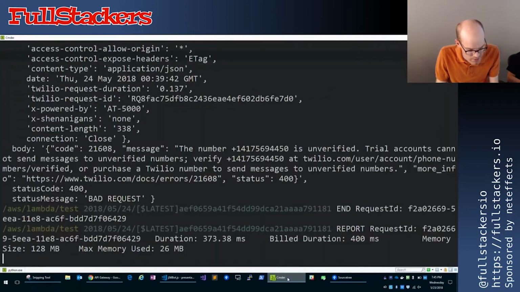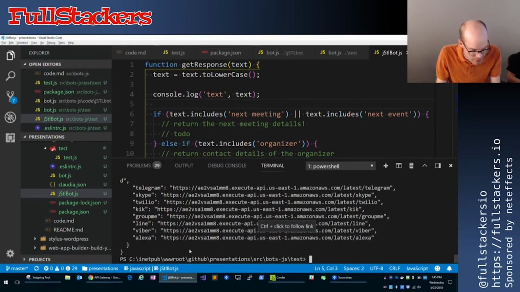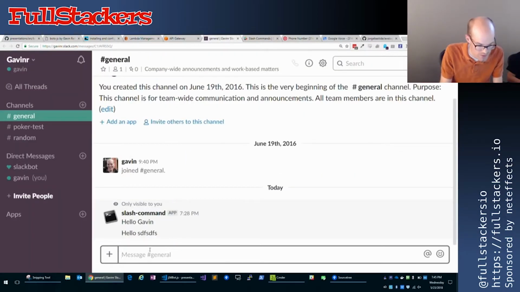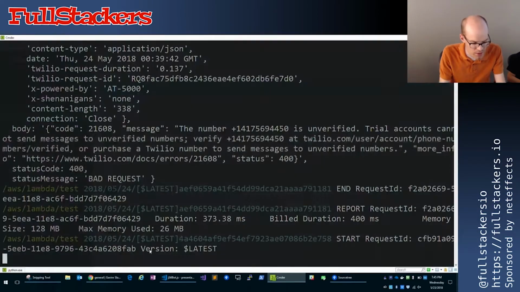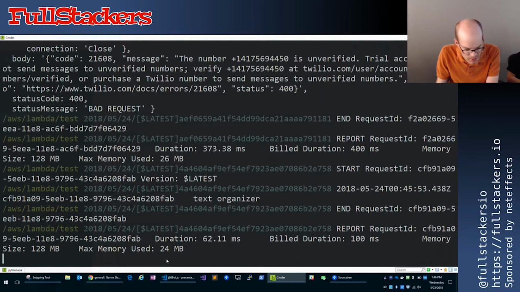And yeah, so now let's see. Thank you guys for asking questions, because now that's deployed and we can go over here. So you can see here's my terminal. Let's go back to Slack, just for fun, /JSTL. I'll ask about the organizer, and we can see there it responded. And now since we're tailing the logs, it is a little delayed because I think it's pinging AWS in the background. But we can see that here we've got the start request ID, and here's our text, that console.log that I just put in there.